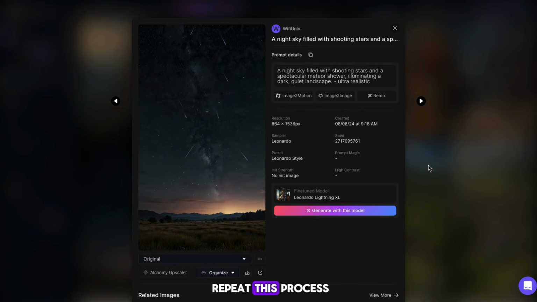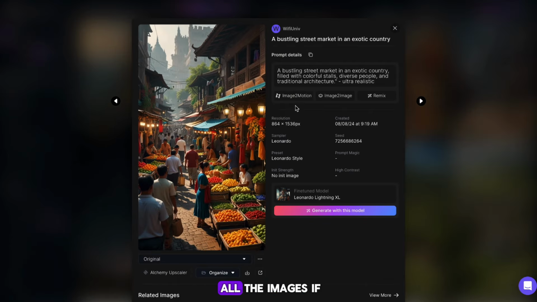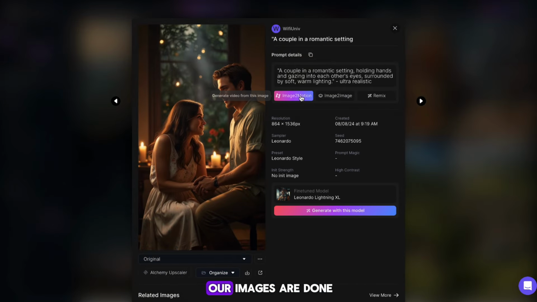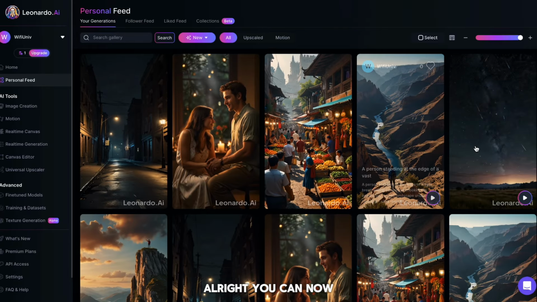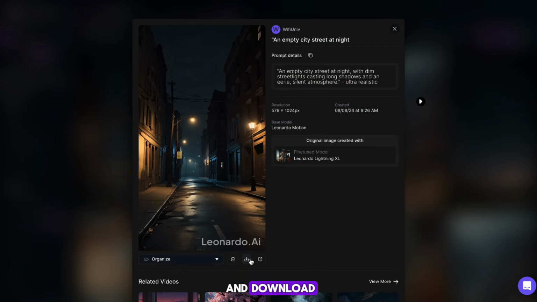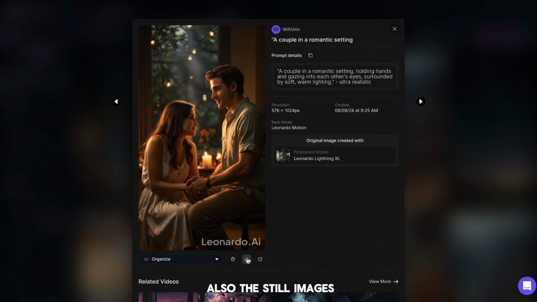Now you want to repeat this process with as many images as possible, in order, until you run out of credits. You can obviously do all the images if you want, as it's only $10 to upgrade. I'll skip to when our images are done. Alright, you can now see that we have some moving images. They look good, so you want to go ahead and download everything that we've created from Leonardo, the moving images, and also the still images.